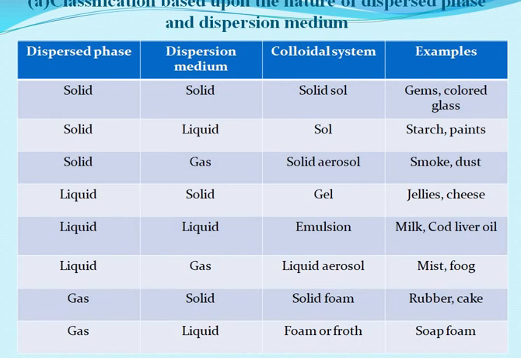Now, the dispersed phase is a gas and solid is the dispersion medium. We call it a solid foam. Rubber, cake are examples for this. If gas is the dispersed phase and liquid is the dispersion medium, we call that colloidal system a foam. Soap foam is a